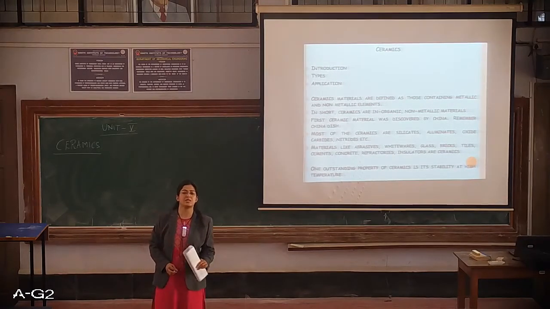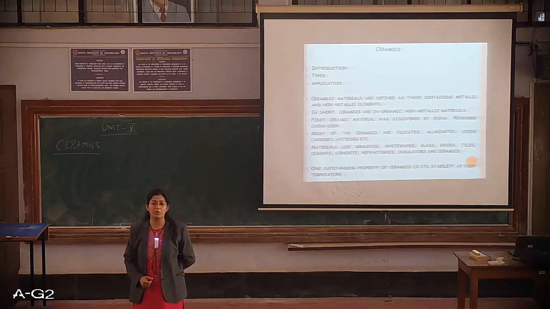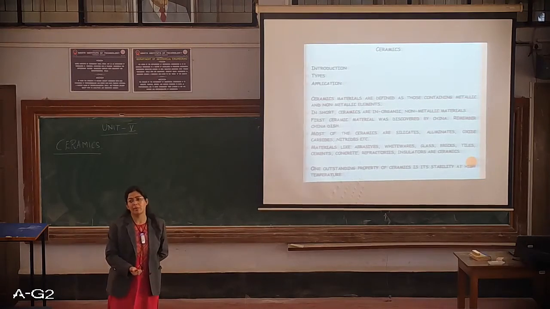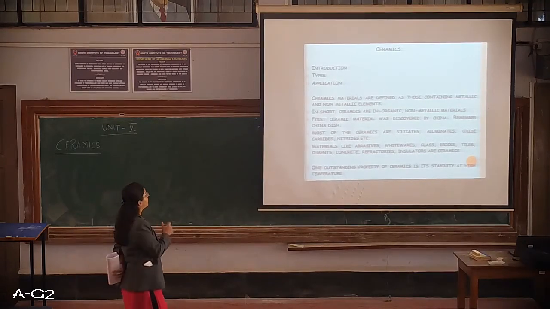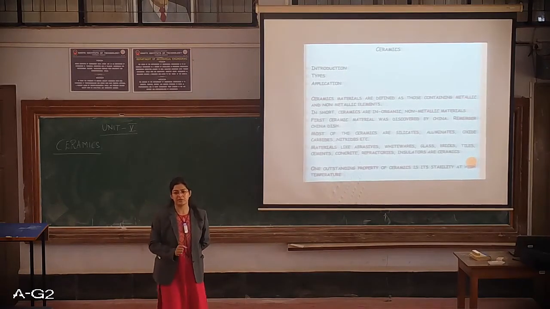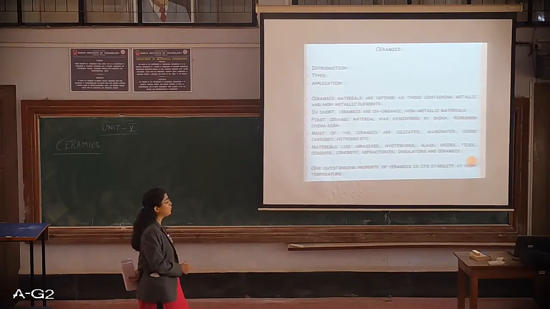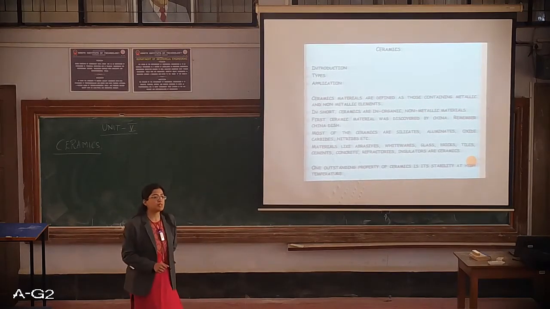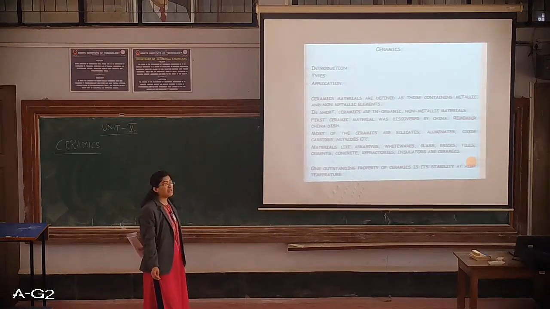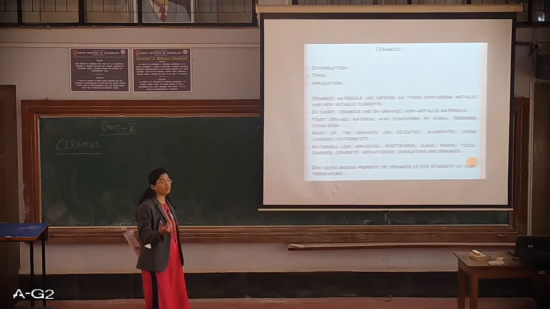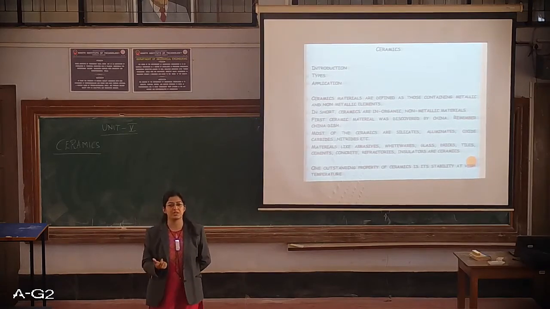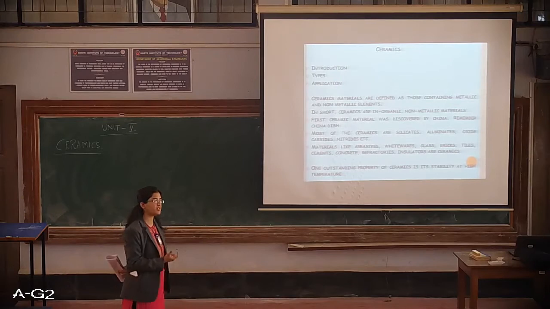In the previous class, that is yesterday's class, we studied about organic materials which may be having a biological origin, which may not be having a biological origin. But here, when we are studying about ceramics, it's important to know that they are non-organic. They are inorganic materials. They are not organic materials. And also, they are non-metallic. Okay, so ceramics are inorganic and non-metallic. The first ceramic material was discovered by China. We can remember that China dish, most households will have these China dishes.